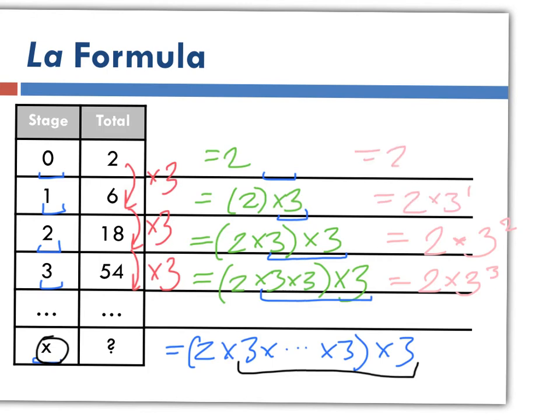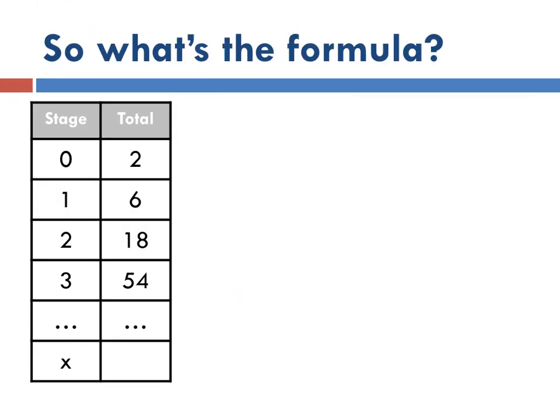Now here's the tricky one. What do you think it's going to be when you have term x? For this one, we had 3, for this one 2, 1, 0. What's going to be up here? You probably guessed it. It's x. So that is our equation: 2 times 3 to the x.